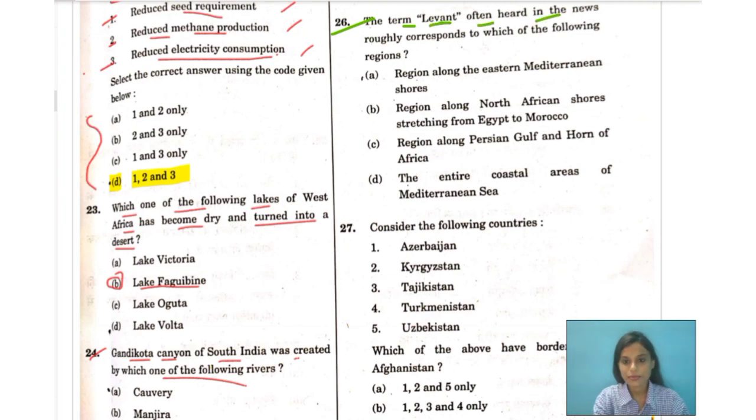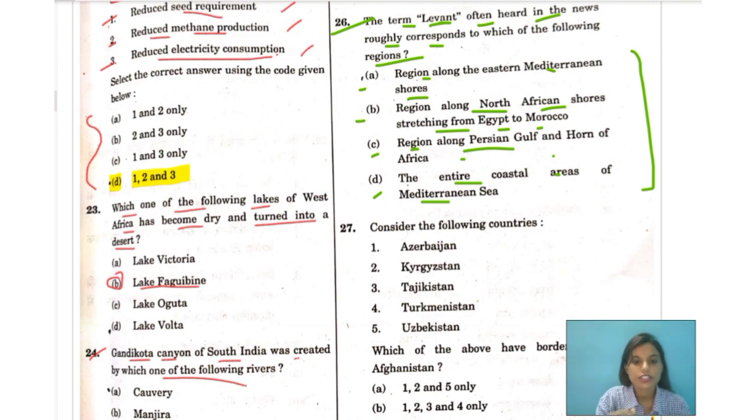often heard in the news, roughly corresponds to which of the following regions? Option A says region along the eastern Mediterranean shores. Option B says region along the North African shores stretching from Egypt to Morocco. Option C says region along the Persian Gulf and Horn of Africa. Option D says the entire coastal areas of Mediterranean Sea. We have to choose the correct option from these multiple choices.